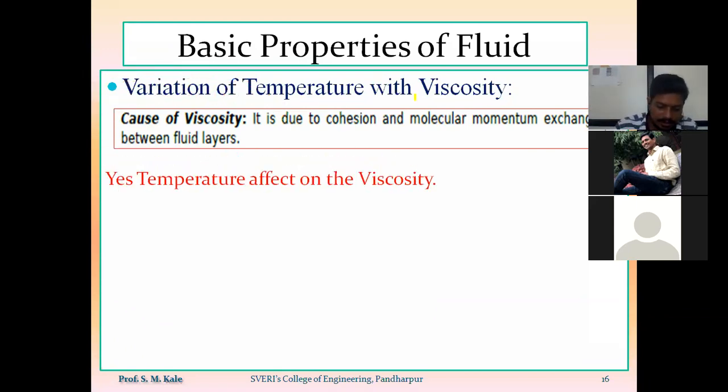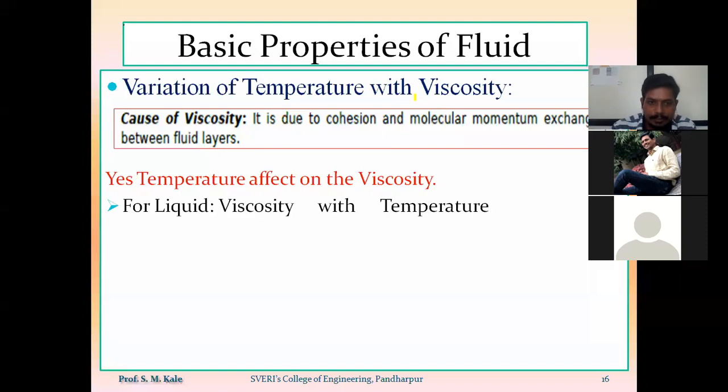On this slide I will explain: what is the cause of viscosity? Viscosity is caused by cohesive force and by molecular momentum exchange between fluid layers. So yes, temperature affects viscosity, but it affects liquids and gases separately.